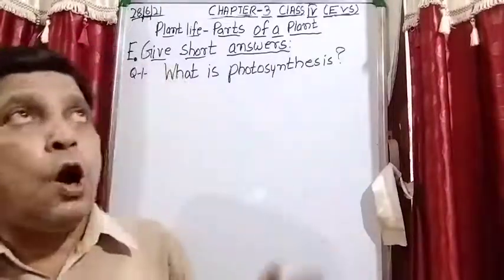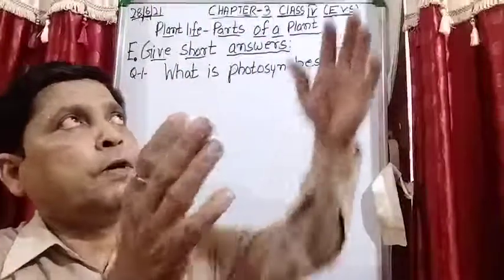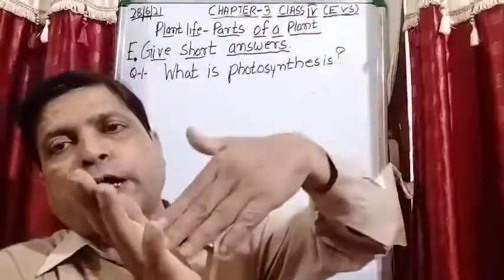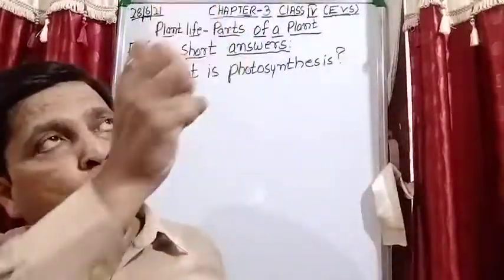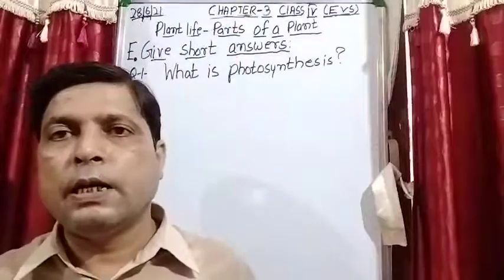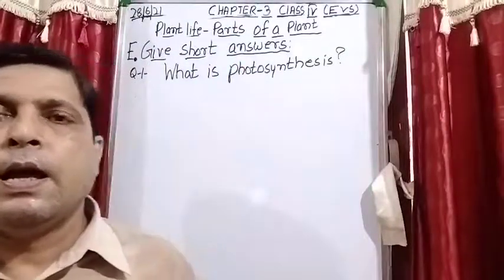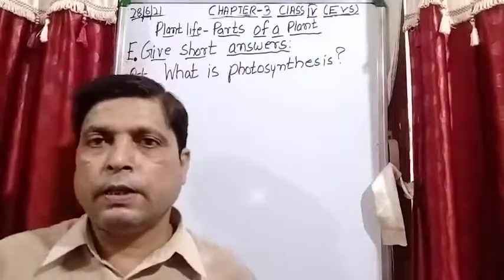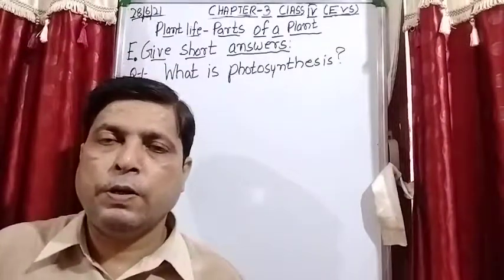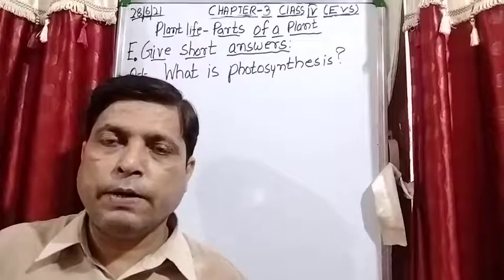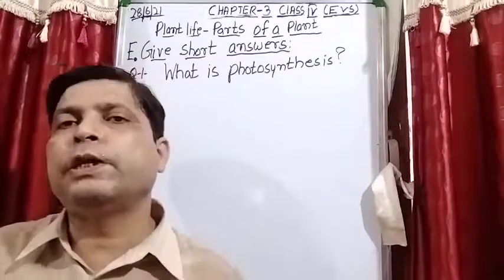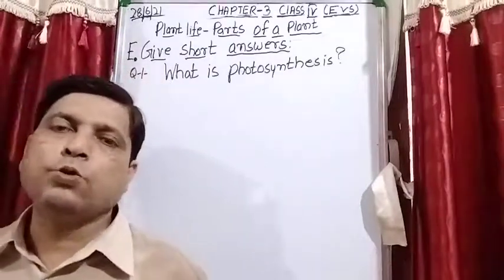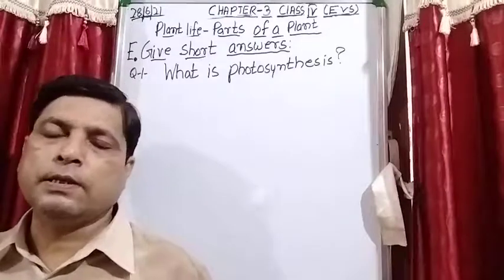When the light of the sun falls on the leaf, the chlorophyll absorbs the light of the sun, and in this way they prepare their food. Is it clear? So this complete process is known as photosynthesis.